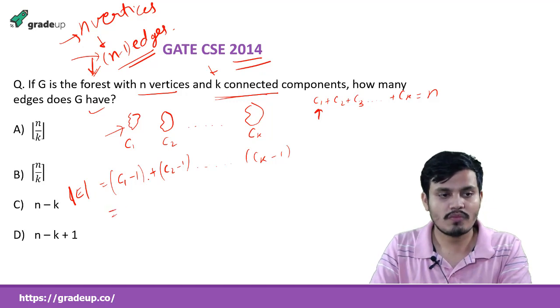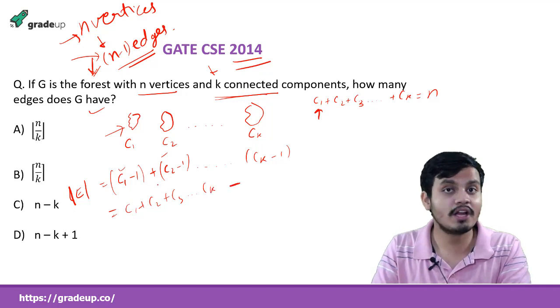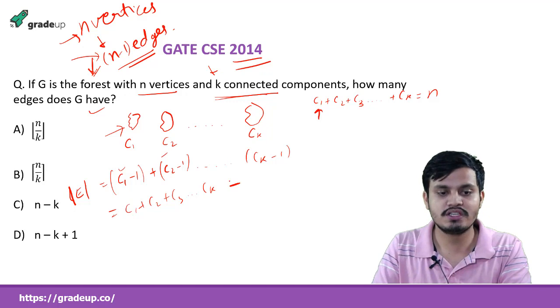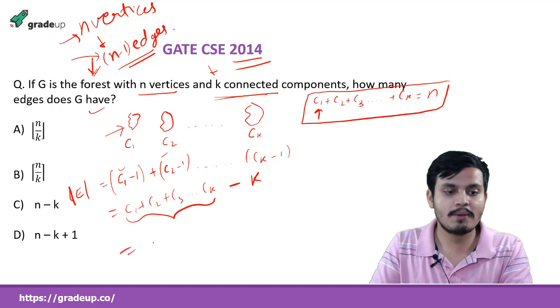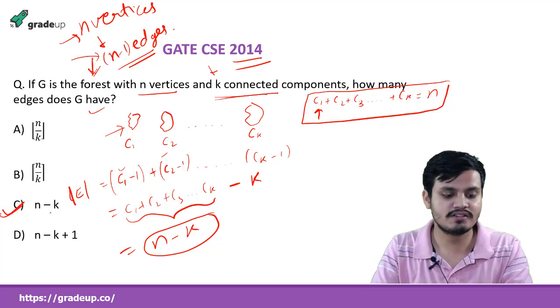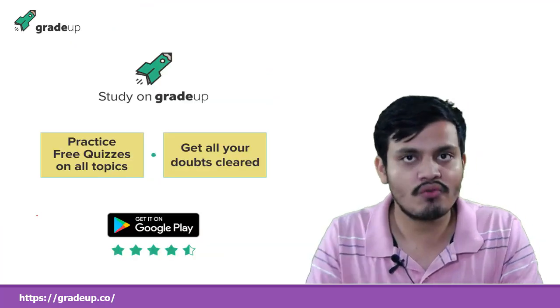So now what will it be? C1 plus C2, I am just taking these and removing the ones, plus C3 and so on, Ck. And how many of these ones are there? How many components are there? K components. So these ones are there, 1 1 1 1 1 k times, and when you do the sum of these ones, it will be k. And what is this? This is equal to n, I already wrote it. So what will it become? N minus k. So the answer is option C.